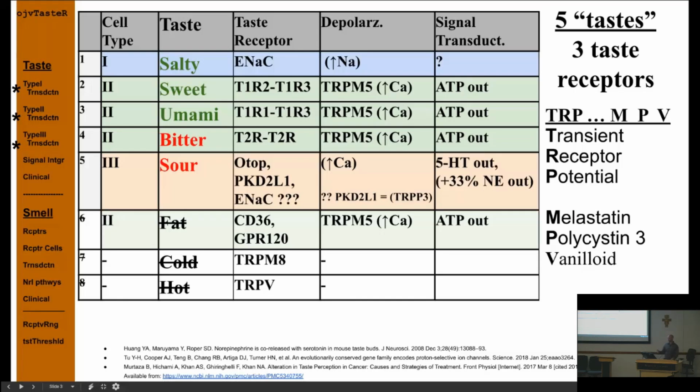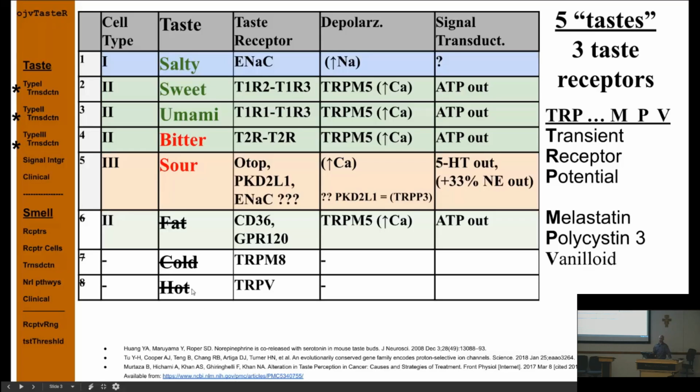So I just made the table. This will make more sense later, but as we talk about the tastes, there's three main taste cells: cell type 1, type 2, and type 3. You really only have to know this 1 through 5, okay? And that covers salty, sweet, umami, bitter, and sour taste. Fat, cold, and hot are not currently thought of as tastes.